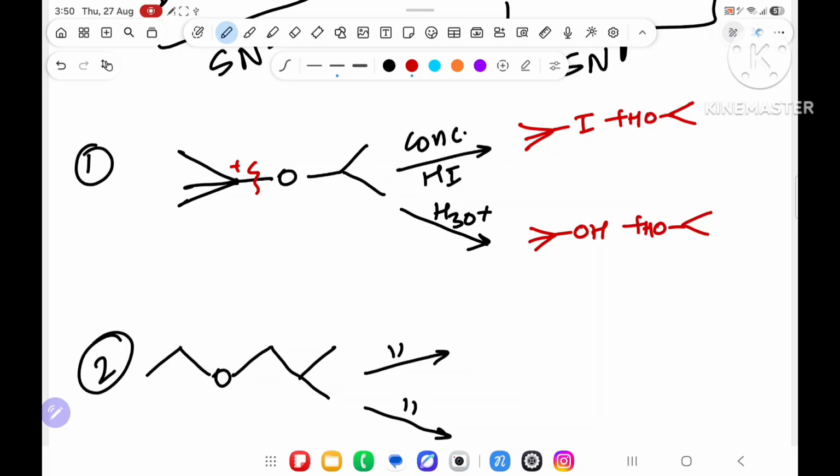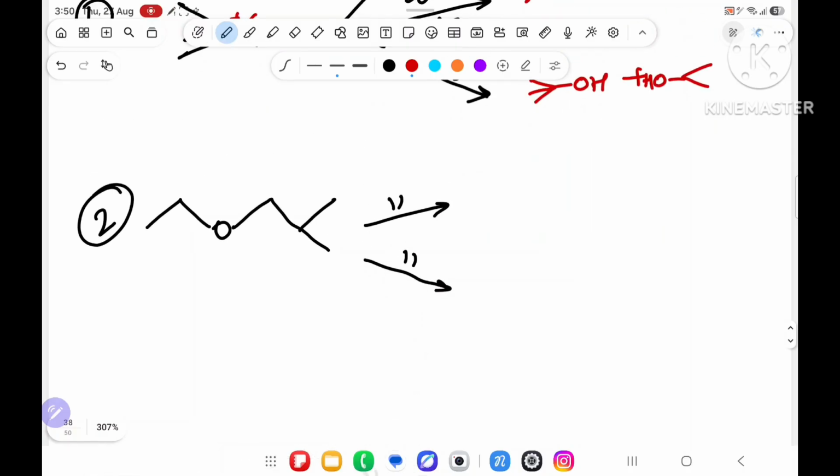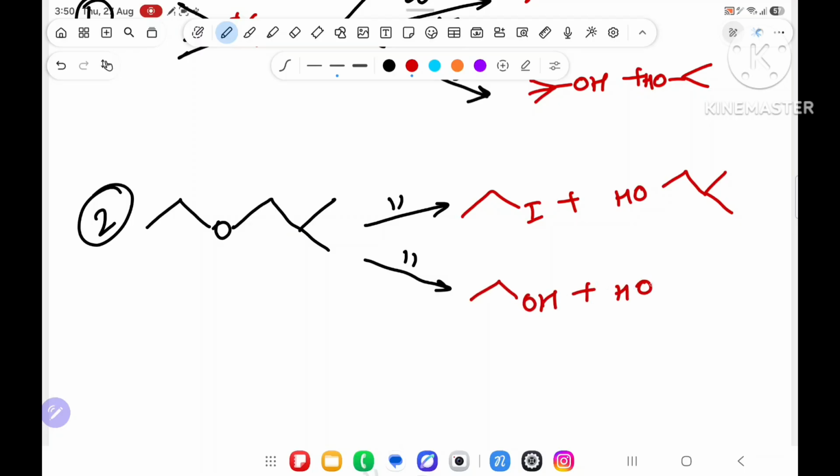I am writing only product. Over here, sir, which one will get I? This will get I. And the remaining gets OH. In this situation, what happened? This will get OH and this will also get OH. Understanding what I am trying to dictate? Any confusion anyone have? No, sir, we are understanding what you are trying to say.